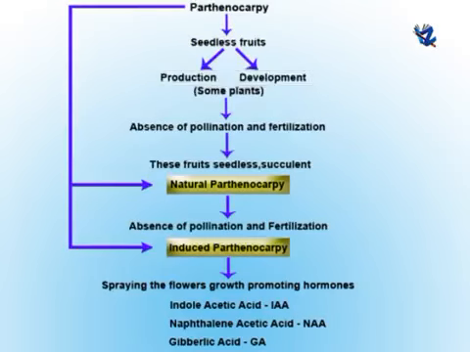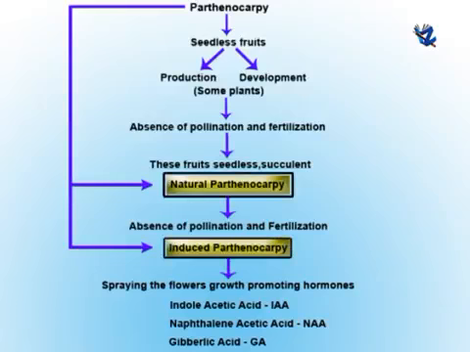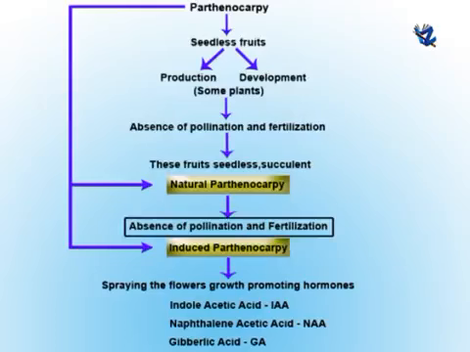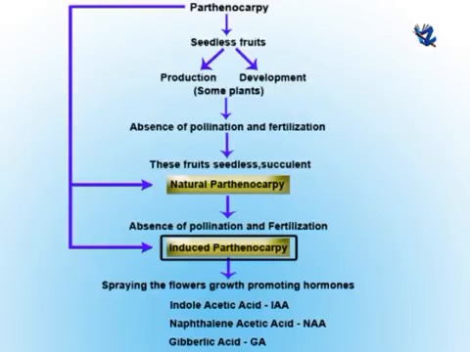It is the production and development of seedless fruits. In some plants, fruits are formed even in the absence of pollination and fertilization. These are always seedless, succulent, and more desirable than normal seed-containing fruits. Parthenocarpy is of two types. One, natural, where seedless fruits are produced in the absence of pollination and fertilization. Example, banana.